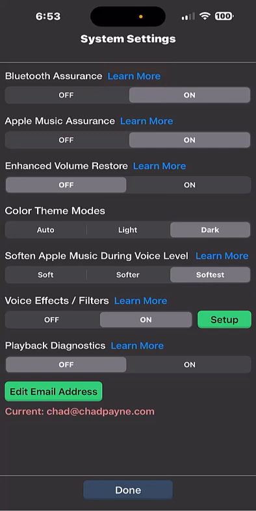And finally, at the bottom of the system settings, you'll find the Playback Diagnostic option. That is used to diagnose any issues with delay during playback. If you're having such an issue, please click on the Learn More button to learn how you can use Playback Diagnostic to get to the bottom of any delay issues.